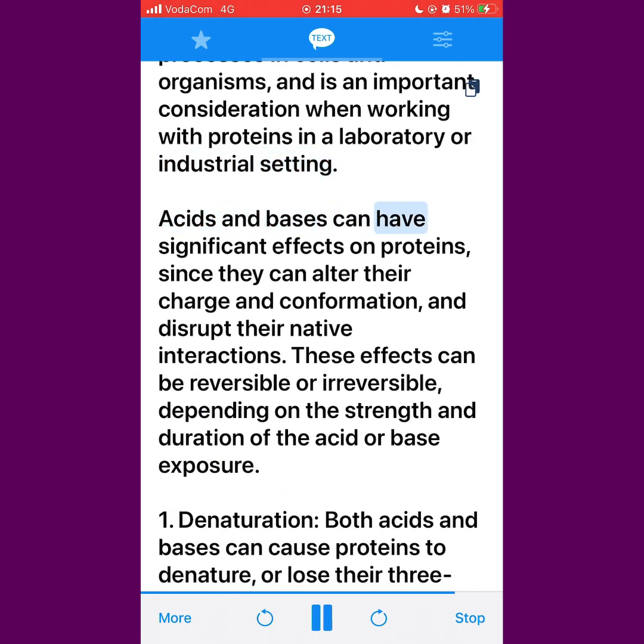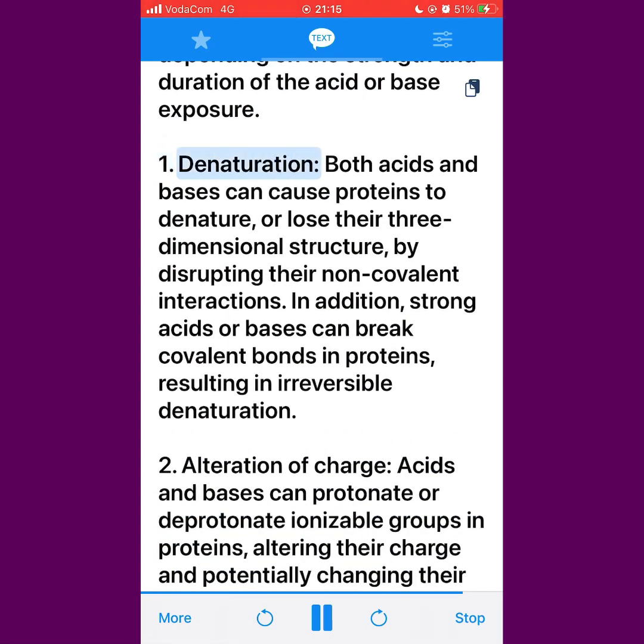Acids and bases can have significant effects on proteins, since they can alter their charge and conformation, and disrupt their native interactions. These effects can be reversible or irreversible, depending on the strength and duration of the acid or base exposure. 1. Denaturation. Both acids and bases can cause proteins to denature, or lose their three-dimensional structure, by disrupting their non-covalent interactions. In addition, strong acids or bases can break covalent bonds in proteins, resulting in irreversible denaturation.